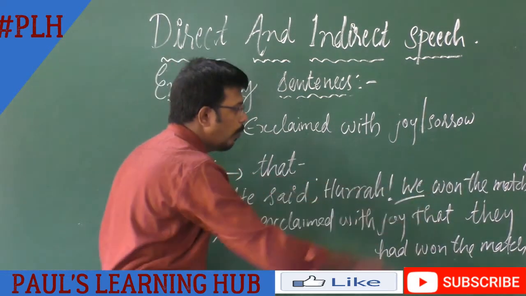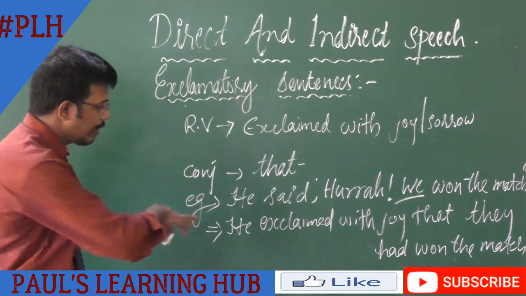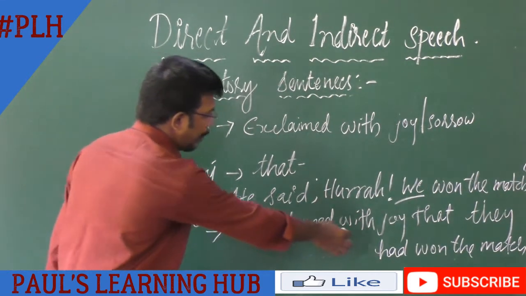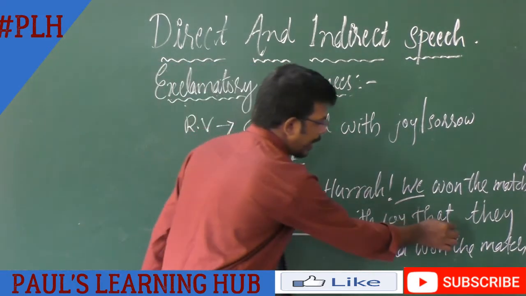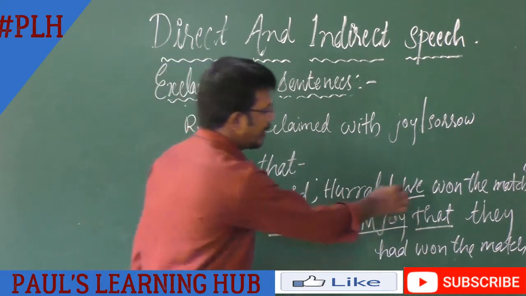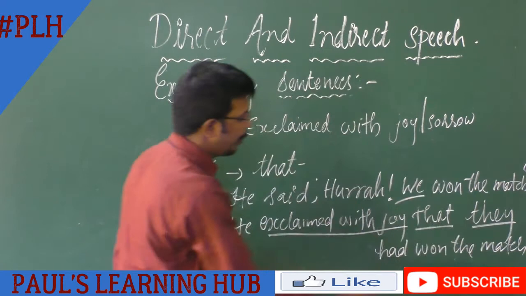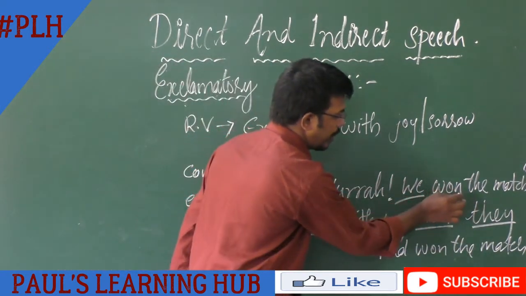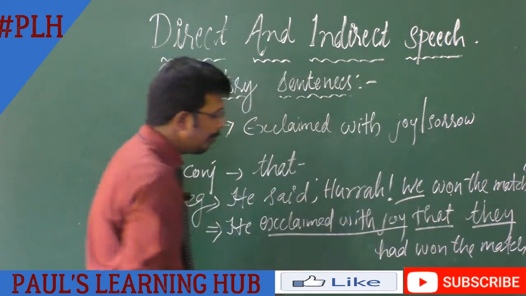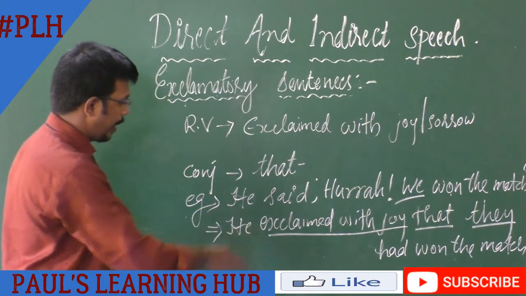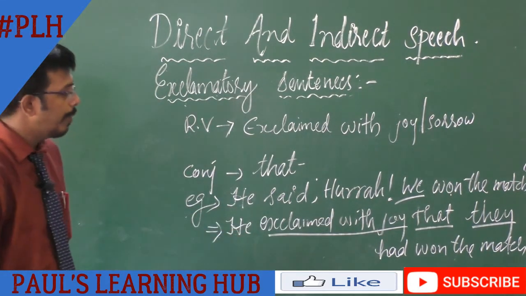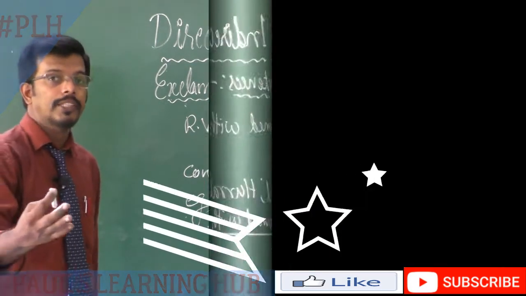We have simply changed the reporting verb to exclaimed with joy, the conjunction that, the pronoun we into they, and the tense from simple past into past perfect. So the indirect speech will become: he exclaimed with joy that they had won the match. Suppose if we are